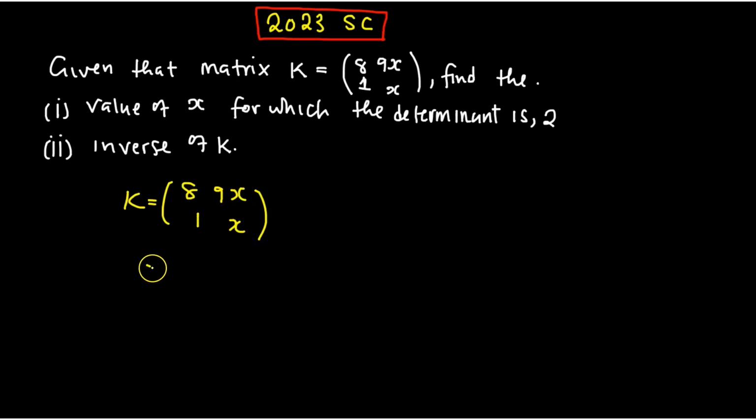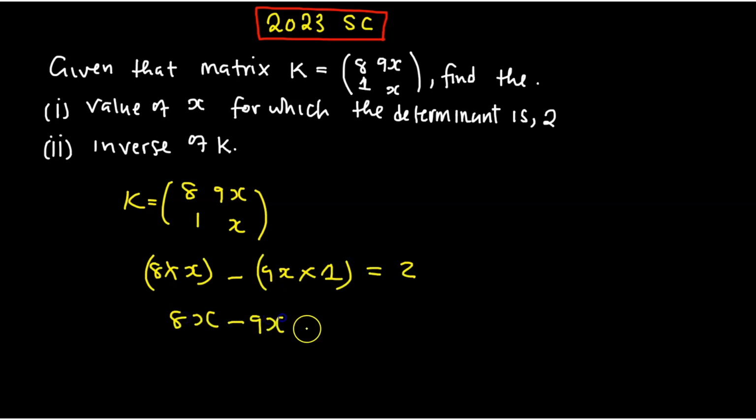So what are we going to do? 8 multiplied by x, minus 9 multiplied by 1, equal to 2. So here is going to give us 8x minus 9x equal to 2. Okay, so here is going to give us negative x equal to 2.